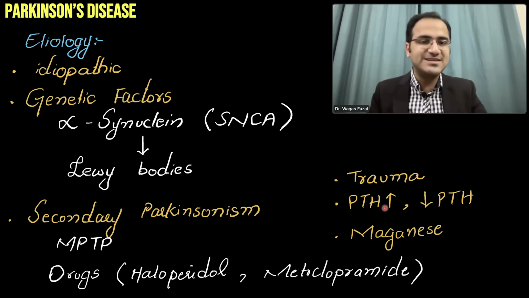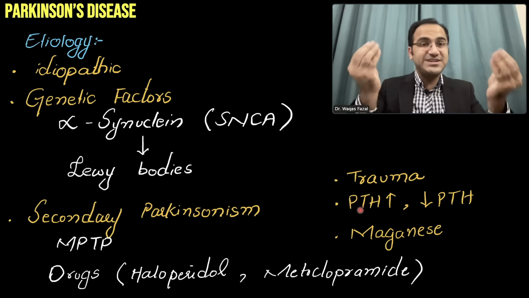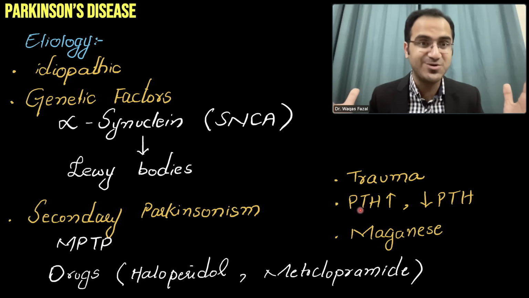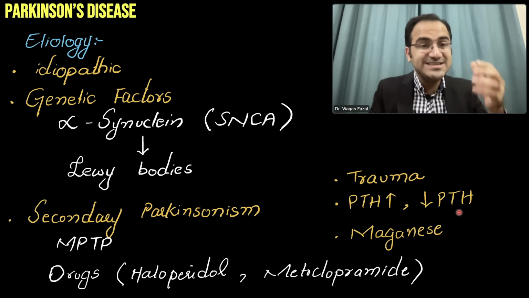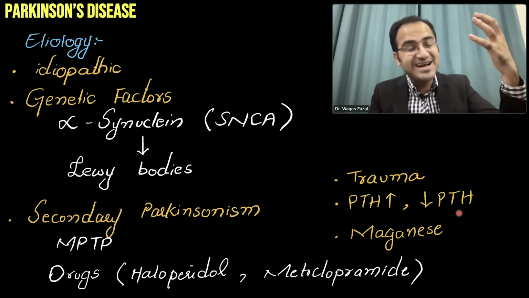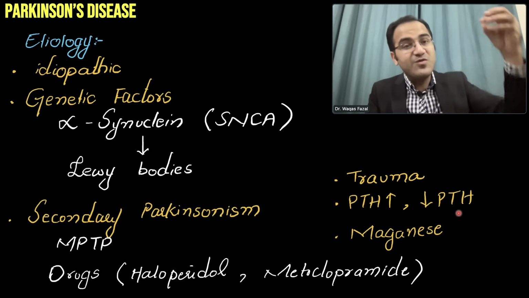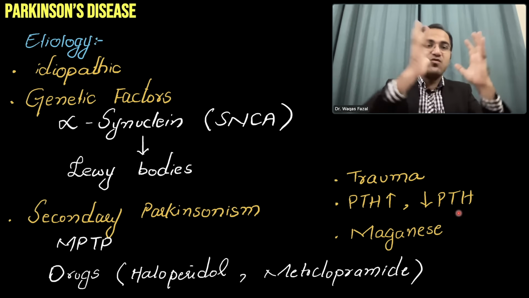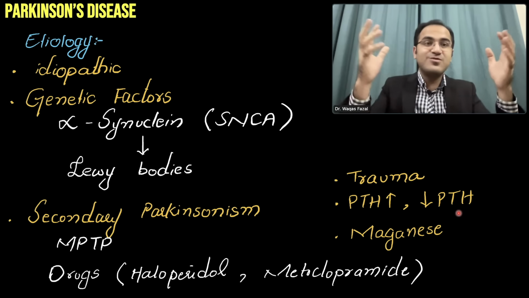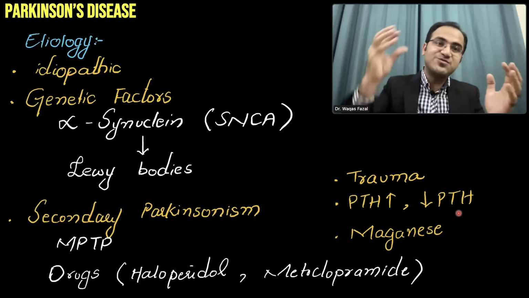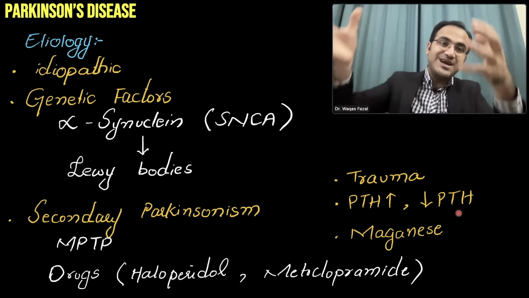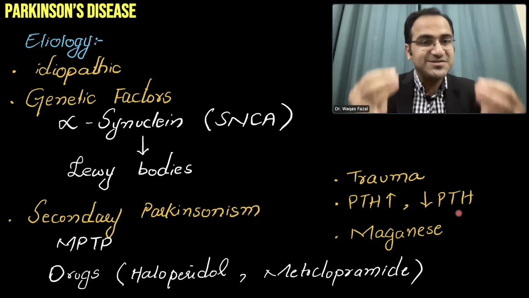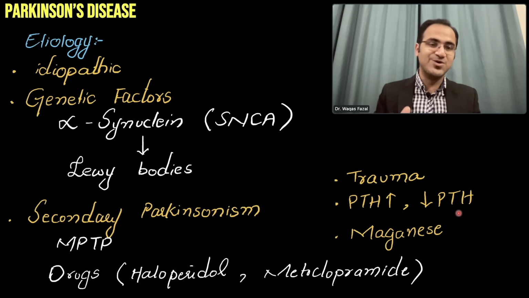Hyperparathyroidism, hypoparathyroidism. In hyperparathyroidism, there is excessive calcium in the blood. That calcium deposits in the dopamine secreting neurons and causes loss of dopamine neurons. In decreased PTH, there is excess phosphate. And remember, whenever there is excess phosphate in the body, that also causes calcium deposition, because phosphate loves calcium. Excess phosphate in the dopamine secreting neurons will attract calcium towards it and cause calcium deposition, calcification and destruction of dopamine secreting neurons.